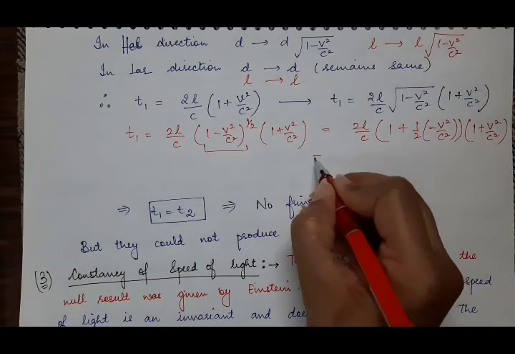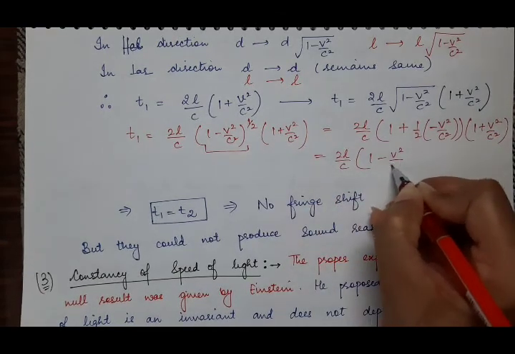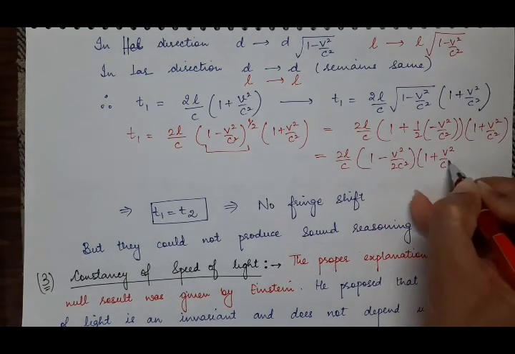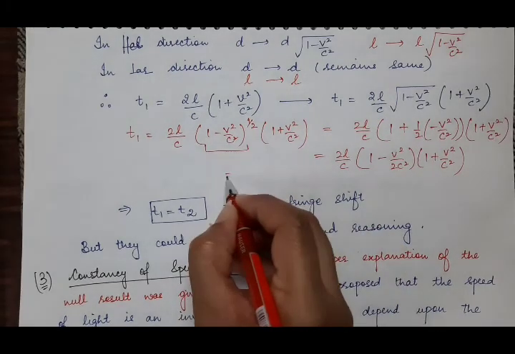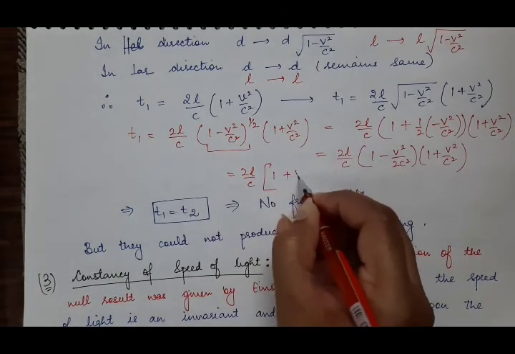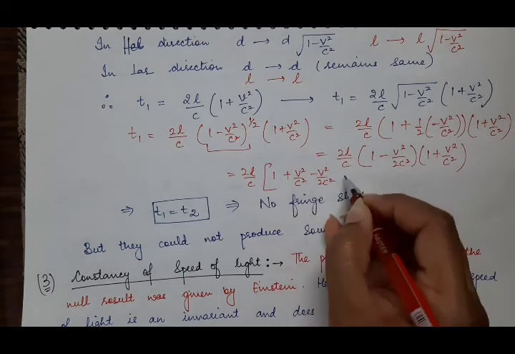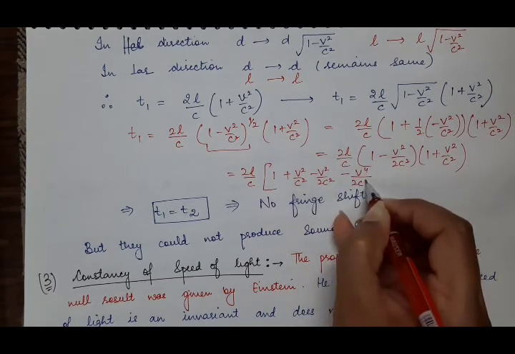Now solve this. You have 1 minus V square by 2C square and 1 plus V square by C square. Solve this bracket. It will be 1 plus V square by C square minus V square by 2C square minus V raised to power 4 upon 2C4.